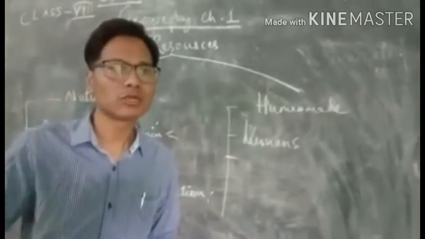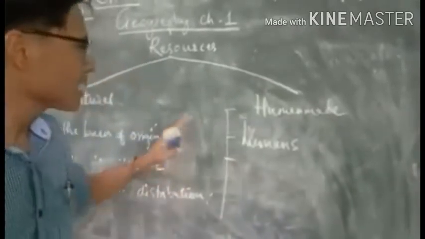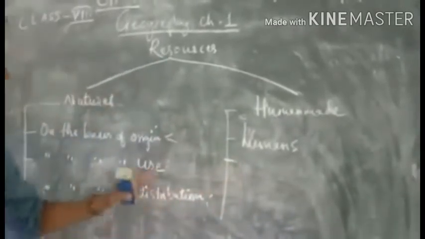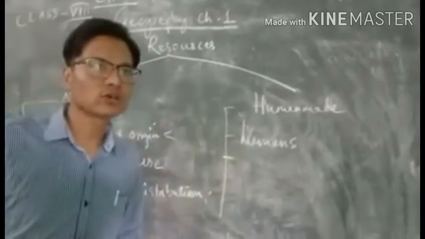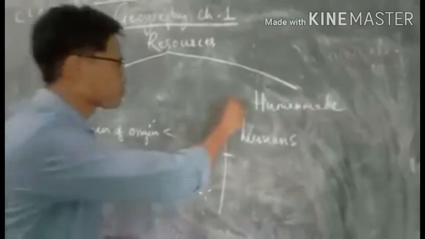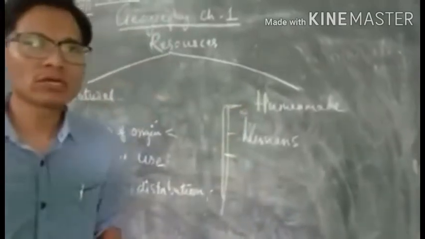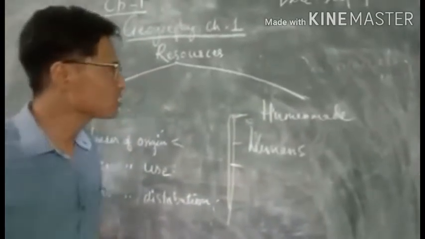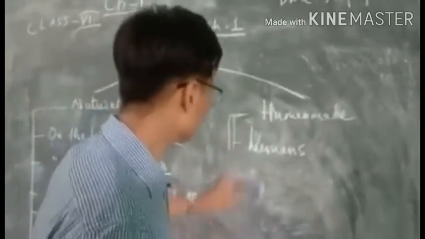human-made resource development. Now the last part of the chapter is the conservation of resources. Why are we talking about conservation of resources? What do we mean by conservation?